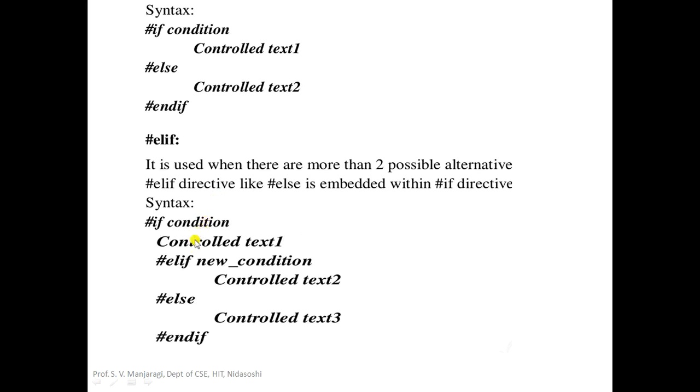If the condition is not true, then we will go to a new condition, that is #elif new condition. If the new condition is evaluated true, then controlled text 2 will be processed. If both the condition and the new condition are not true, then finally it will go to the #else directive. Then it will process controlled text 3. Then finally we have #endif. So this actually behaves like the else if ladder that we used in the conditional statements of a C program.